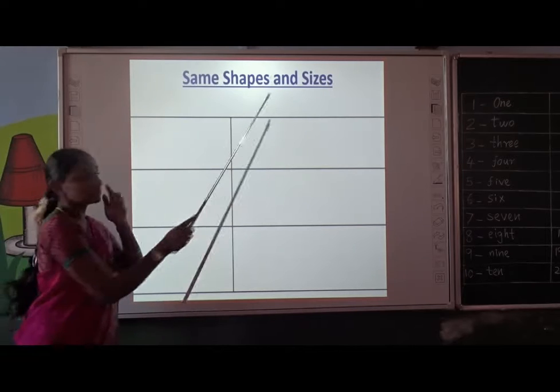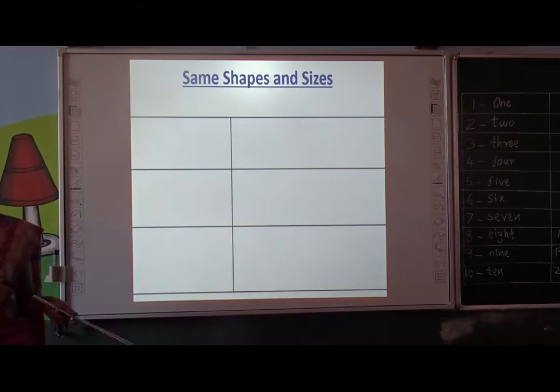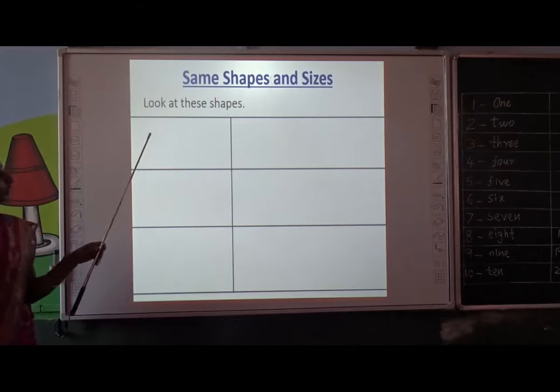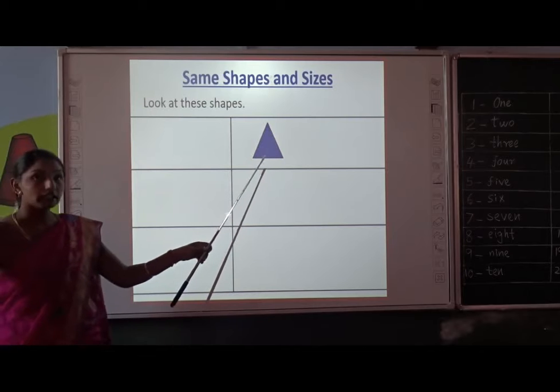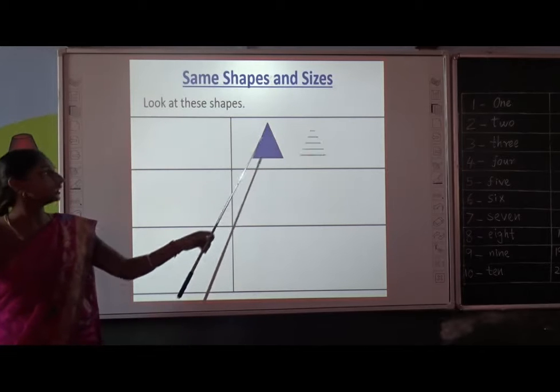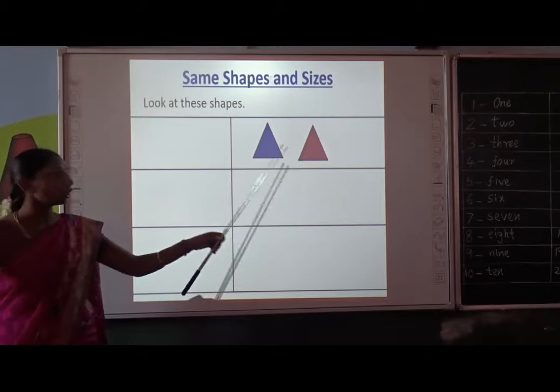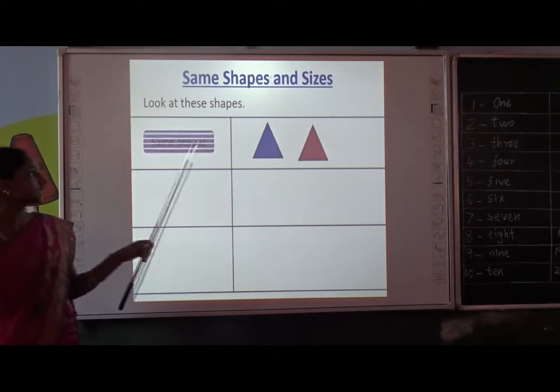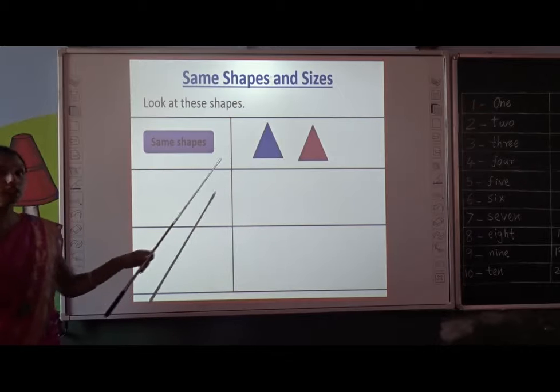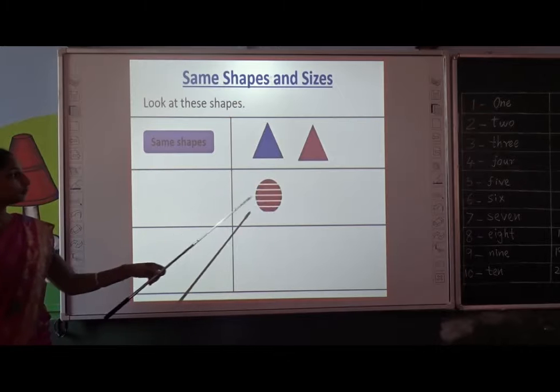Same shapes and size. Okay, look at the following shapes. What is it? Can you name this? Triangle. Are these same? Yes, these 2 shapes are same shapes. Move on to the next one.